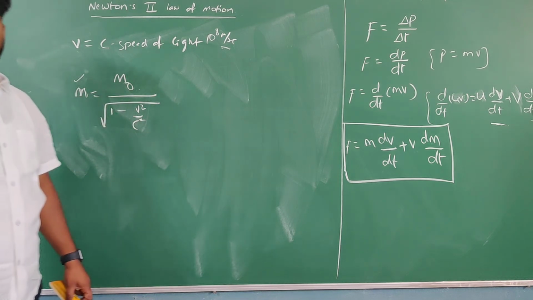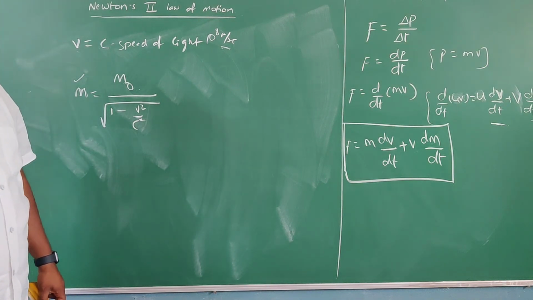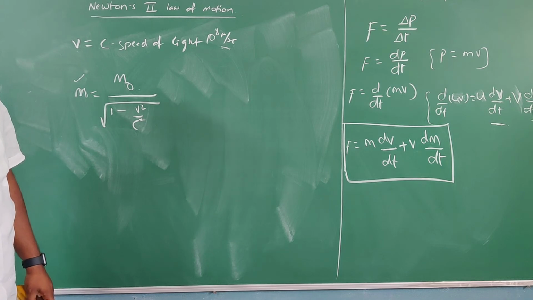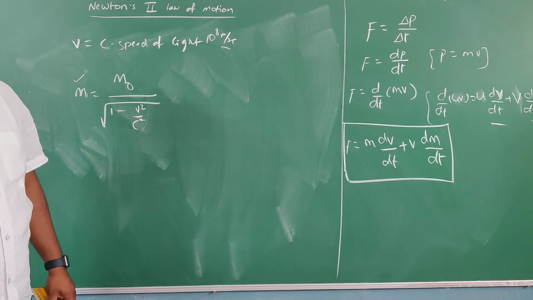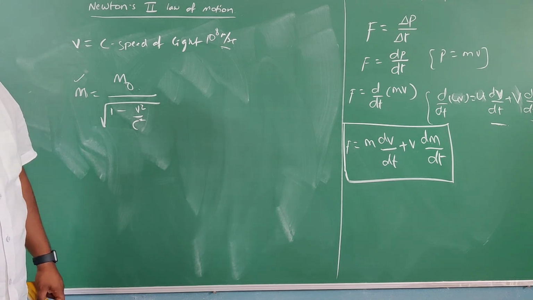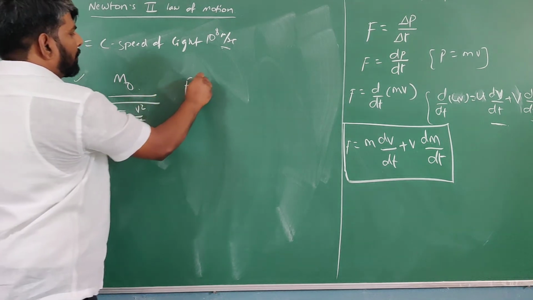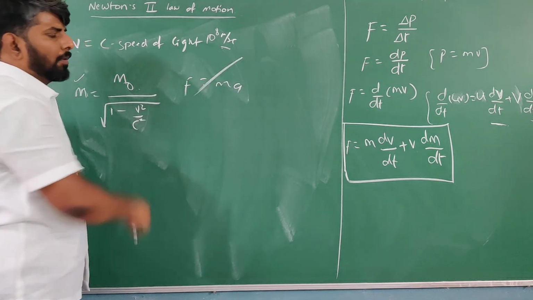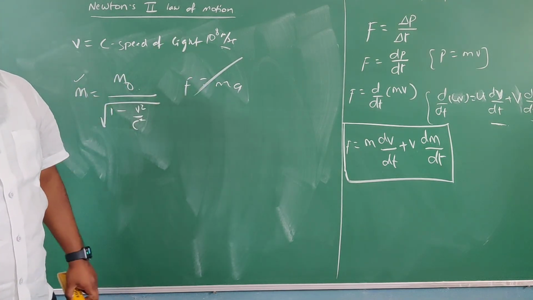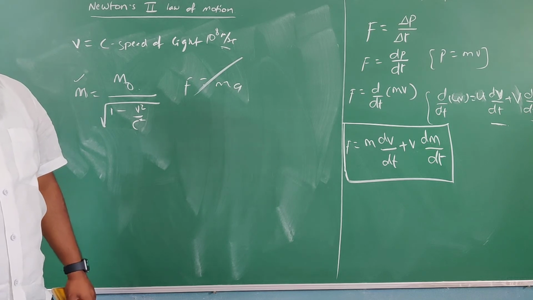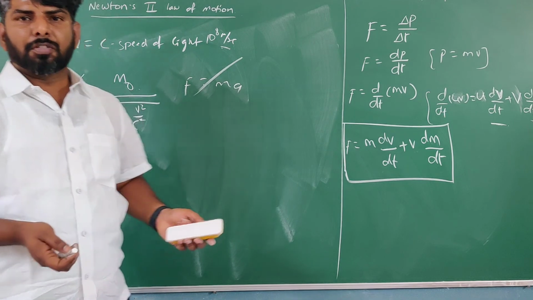Keep in mind, when the body is moving with a velocity which is equal to the speed of light, surely its mass is going to change. That change is also increasing. Please keep in mind, in these cases F equal to ma is not applicable because mass is variable. F equal to ma is applicable when mass is constant. That's it. When mass is constant. Got it, students?